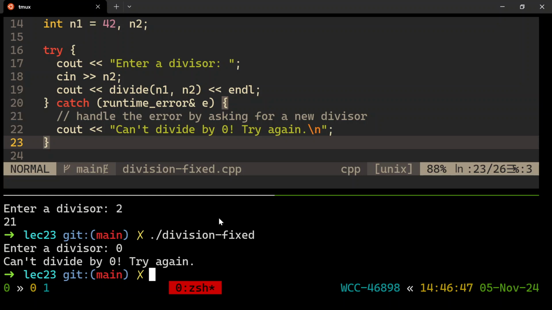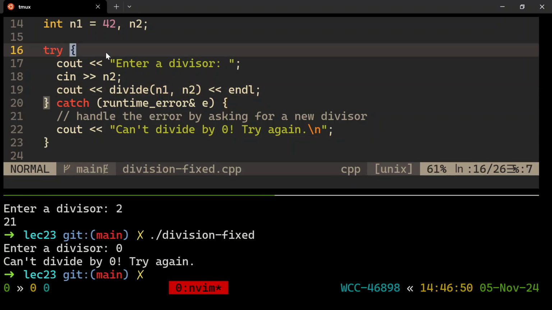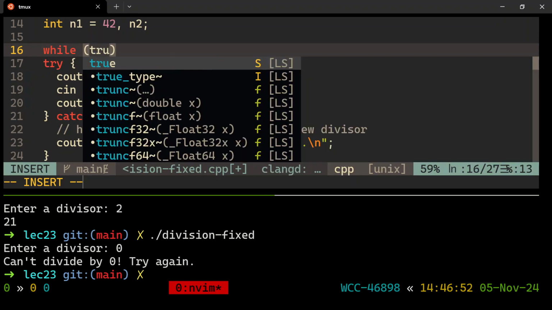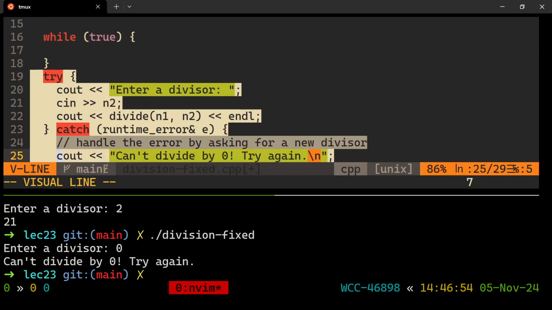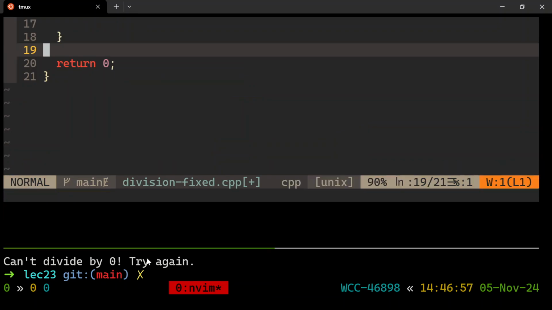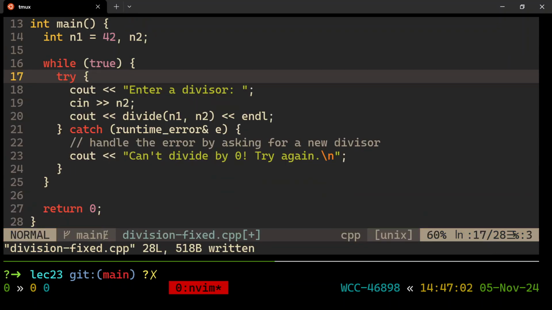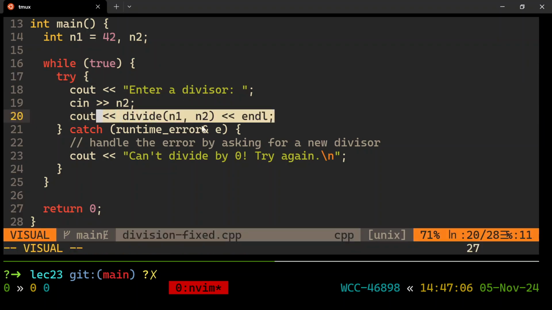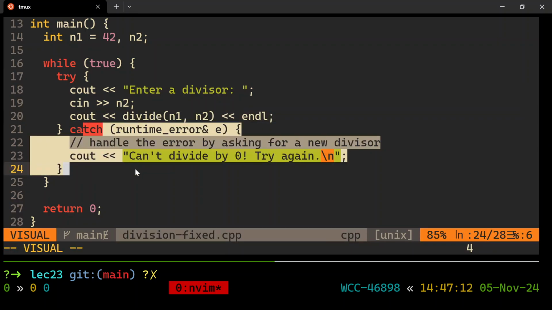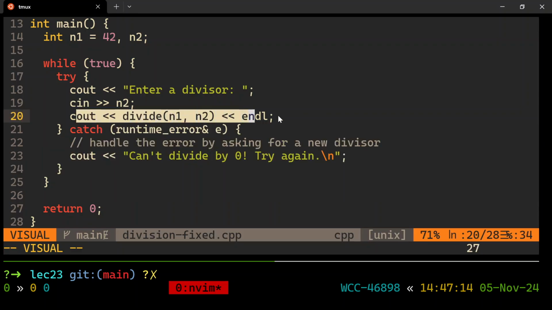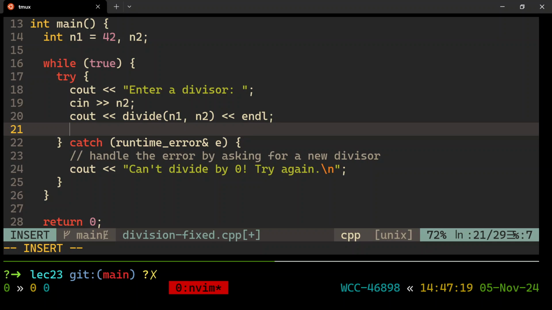And now let's let them try again. So let's do this. While true, until the end of time, until you give me a good value, user, you're going to keep trying. I'm going to repeat this code, all right? And here's the secret, all right? Here's what I can do. This is kind of cool. If an exception happens, right, we don't even print, right? We just try to call this function. We don't print anything. We go straight to here and we're done. But if this works, if this was a good value, we'd print something and we would move on to the next line, right? So I can add my break right there.